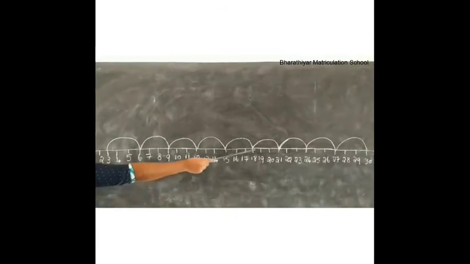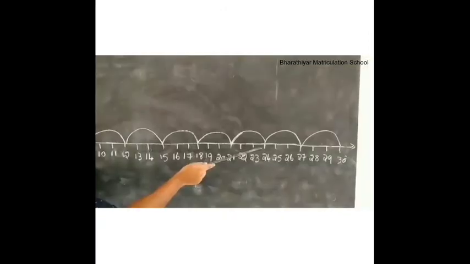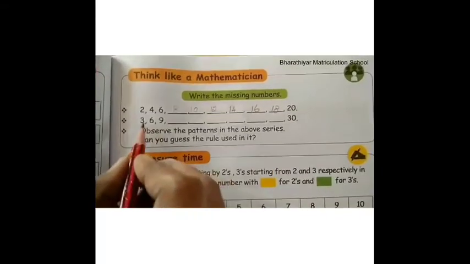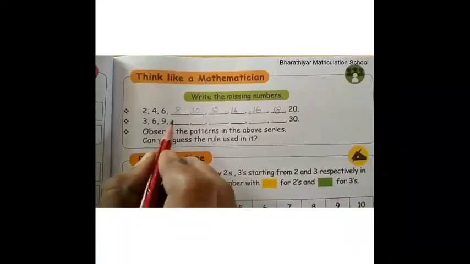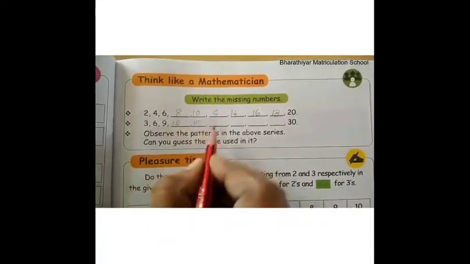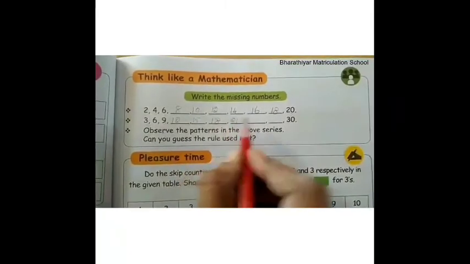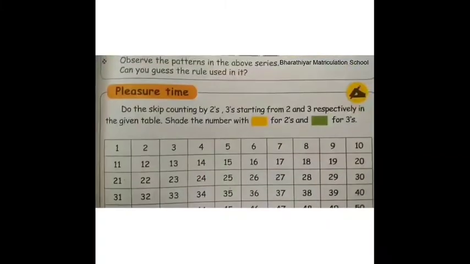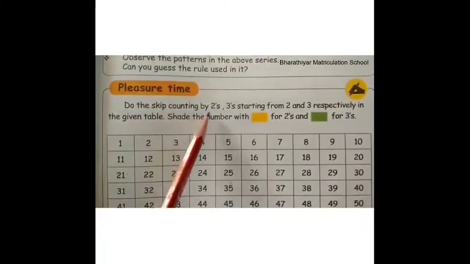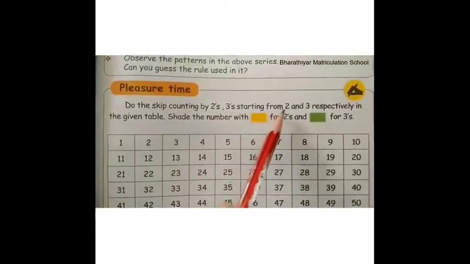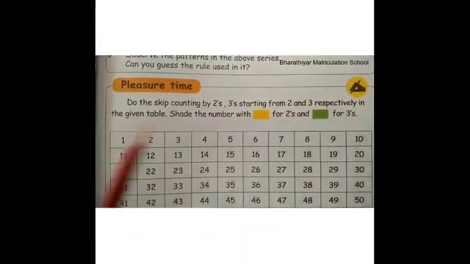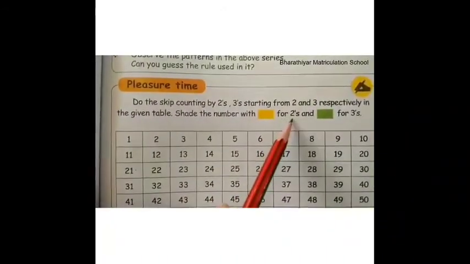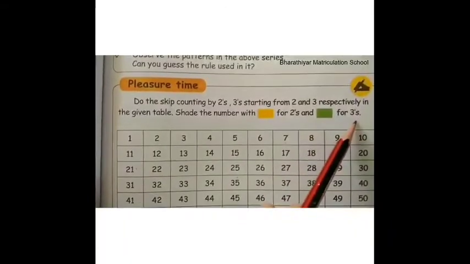12, 15, 18, 21, 24 and 27. So, 3, 6, 9, 12, 15, 18, 21, 24, 27 and 30. Next, let us see. Do the skip counting by twos, threes, starting from 2 and 3 respectively in the given table. Shade the number with yellow color for twos and green color for threes.